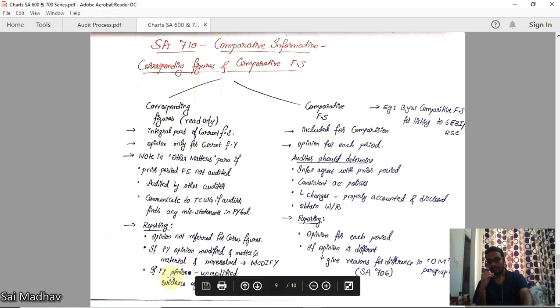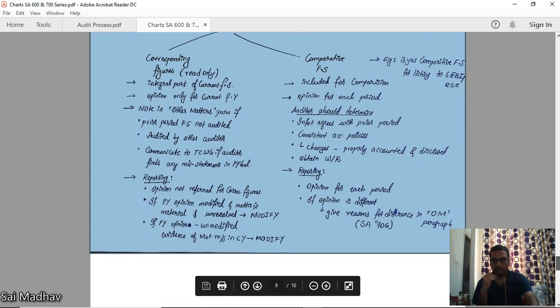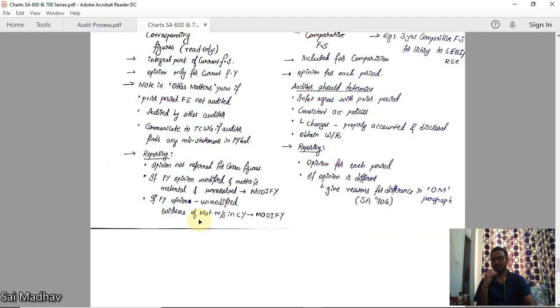And if the previous year report is unmodified, okay, and there is evidence of material misstatement in the current year, then also you should modify. That means in the previous year there is no misstatement, everything is clean, so that auditor has given an unmodified opinion. But in this year you have obtained evidence of material misstatements, then you will modify this year's report. This is for corresponding figures.